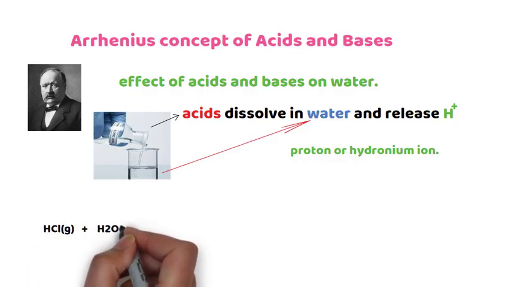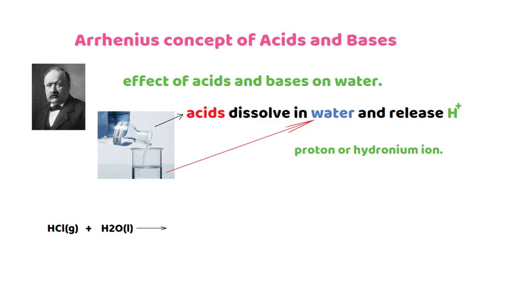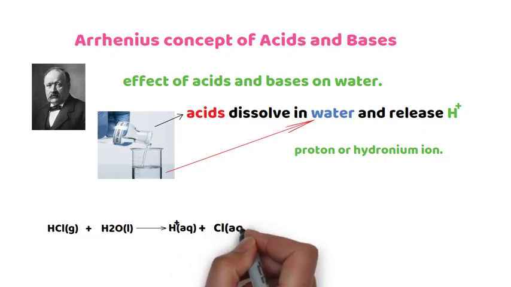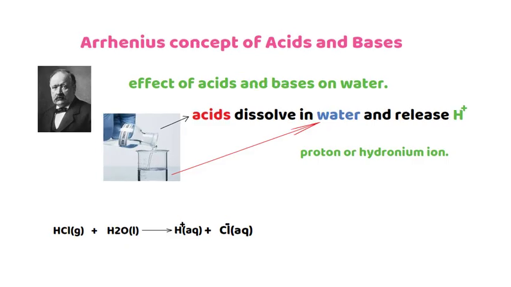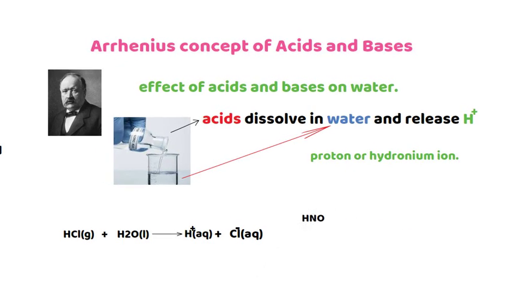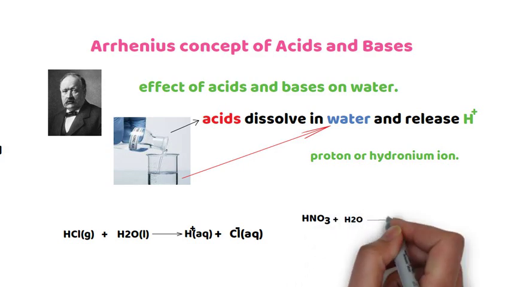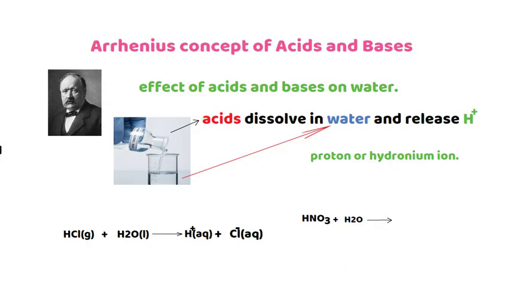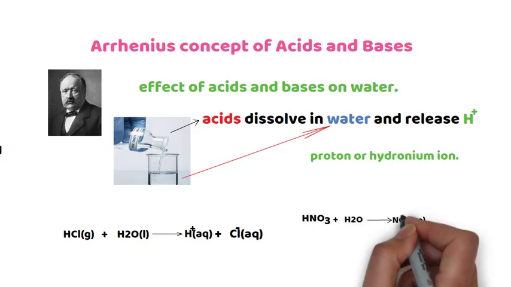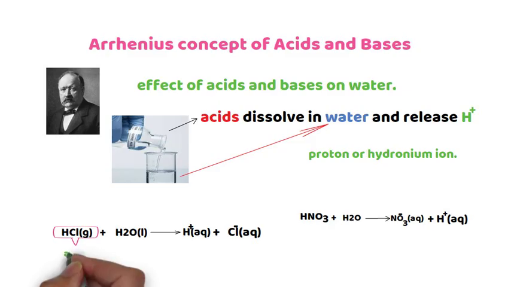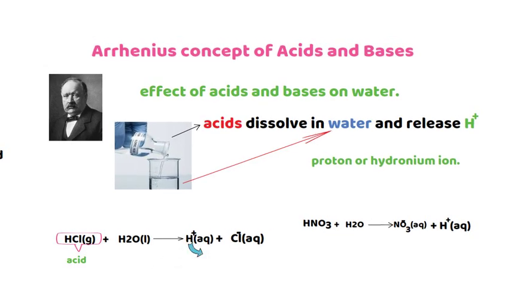Here is some example. Hydrogen chloride gas dissolves in water. Finally, it releases hydrogen ion or proton and chloride ion. Therefore, hydrogen chloride is an acid because it dissolves in water and releases hydrogen ion. The second example is nitric acid, which dissolves in water and produces nitrate ion and hydrogen ion or proton. So nitric acid is an Arrhenius acid because it dissolves in water and releases hydrogen ion.